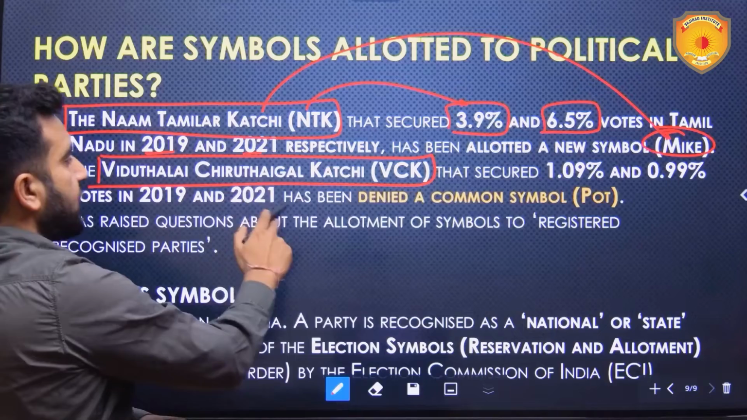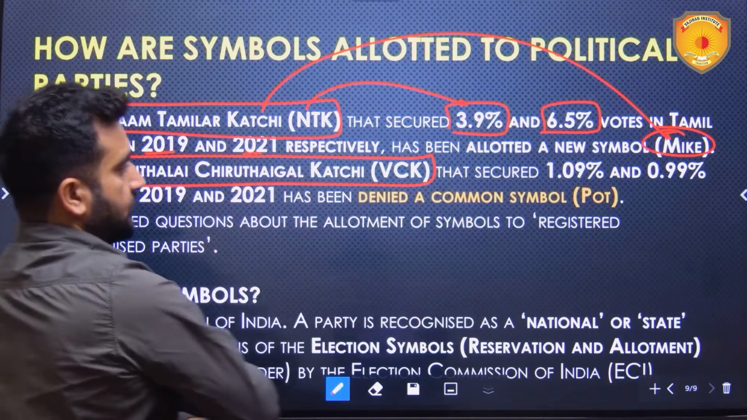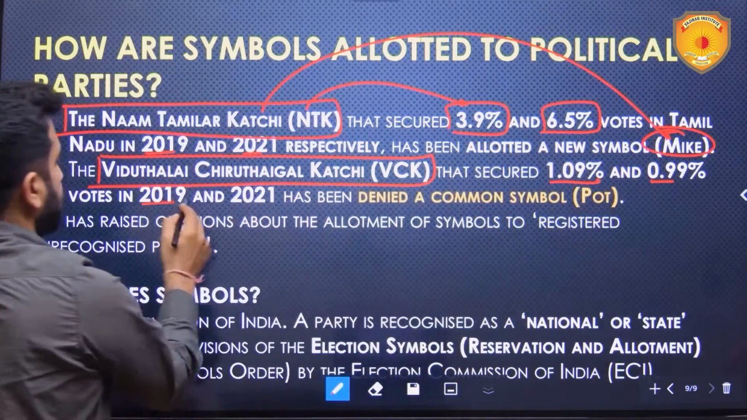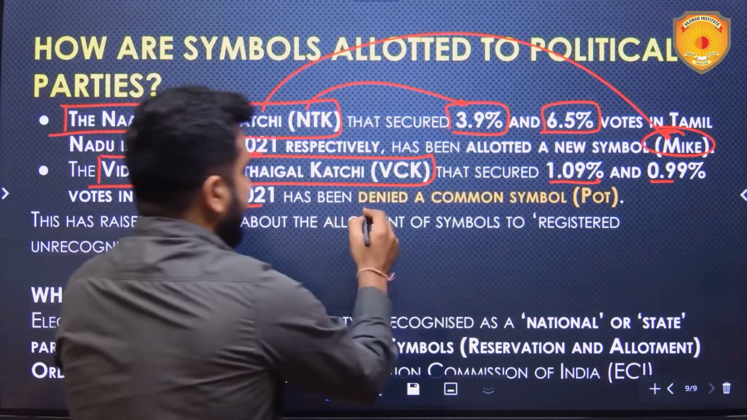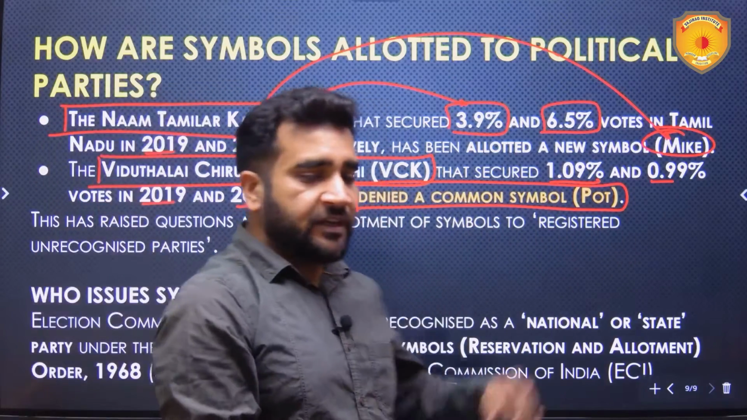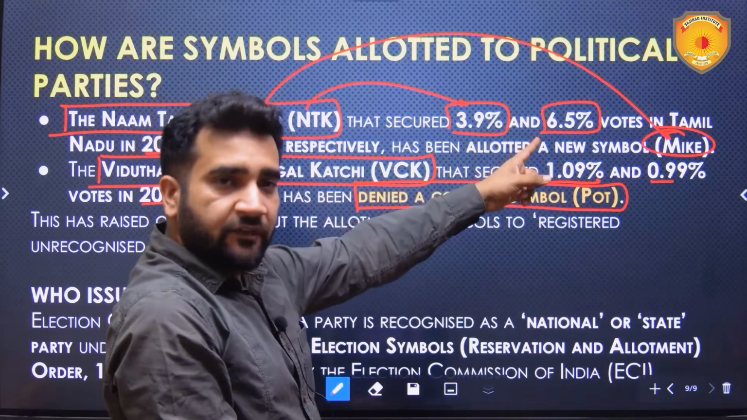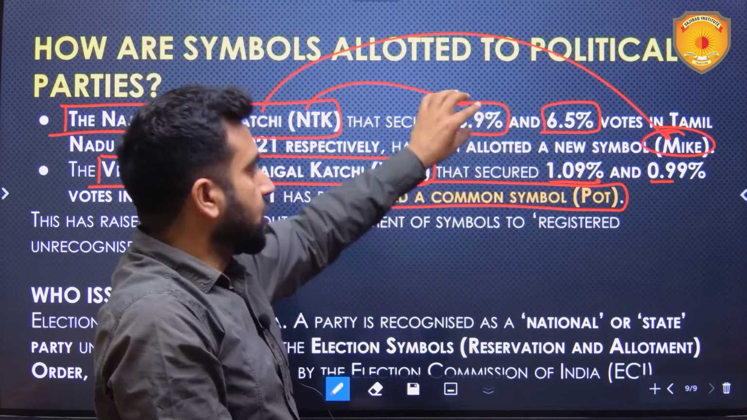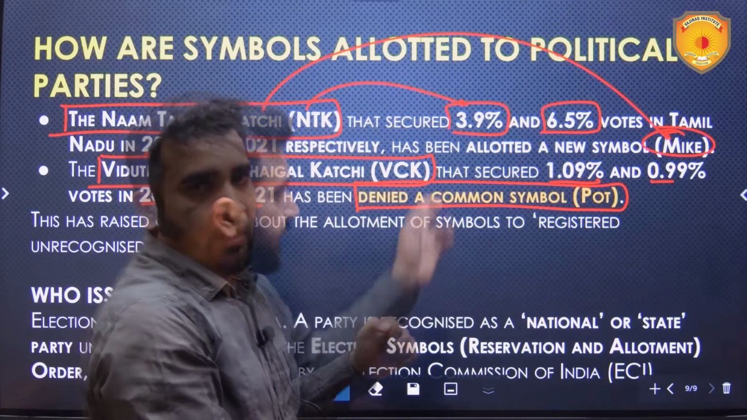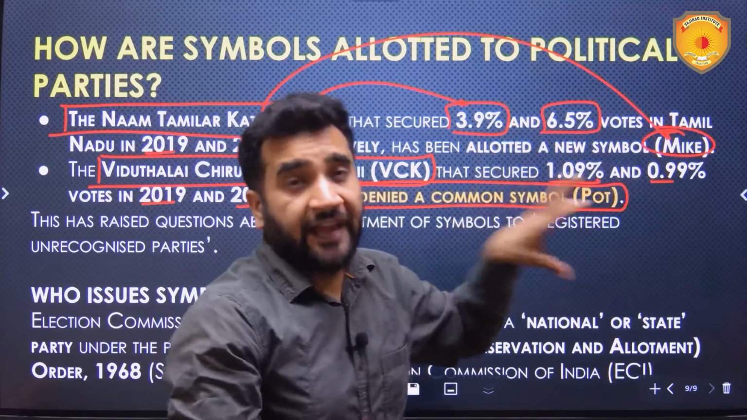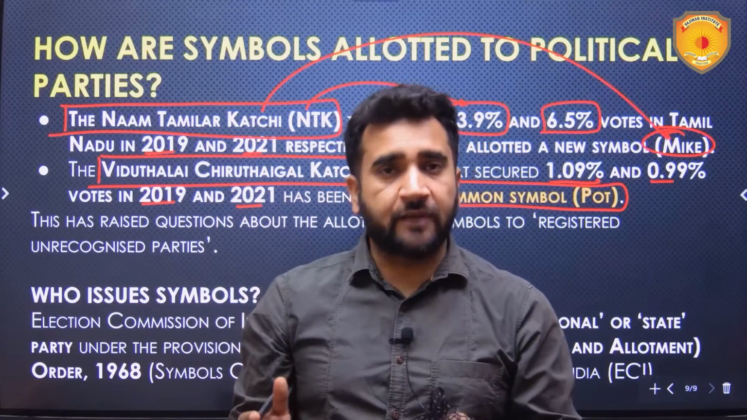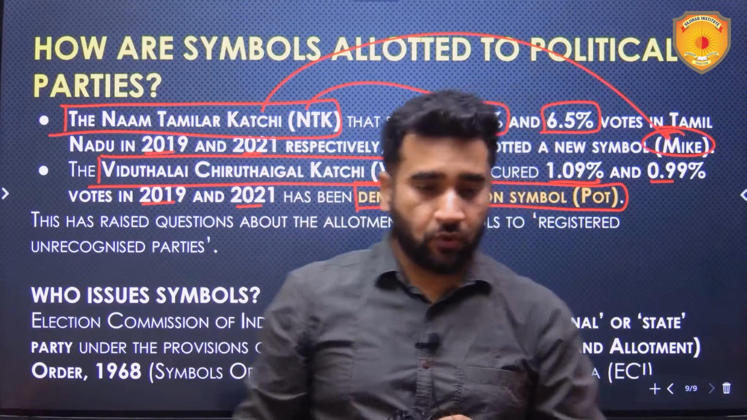The Viduthalai Chiruthaigal Katchi, VCK, has secured 1.09% and 0.99% votes in 2019 and 2021 respectively, and has been denied a common symbol, that is pot. Now, why has it been denied? Why has NTK been given the symbol of mic? Earlier the symbol of NTK was the Ganna Kisan symbol, but now it has been given the mic. We will understand this if we learn the entire procedure of how symbols are allotted to political parties.